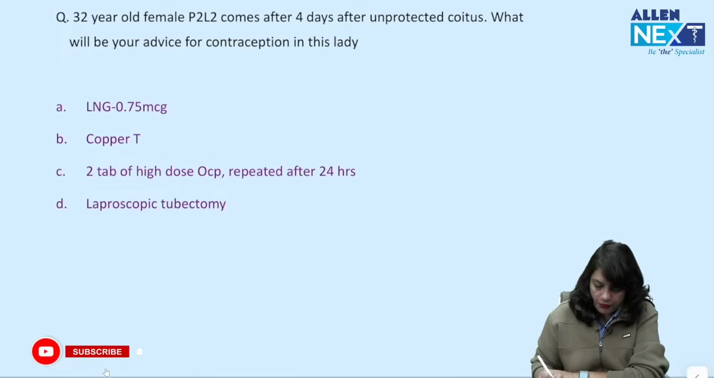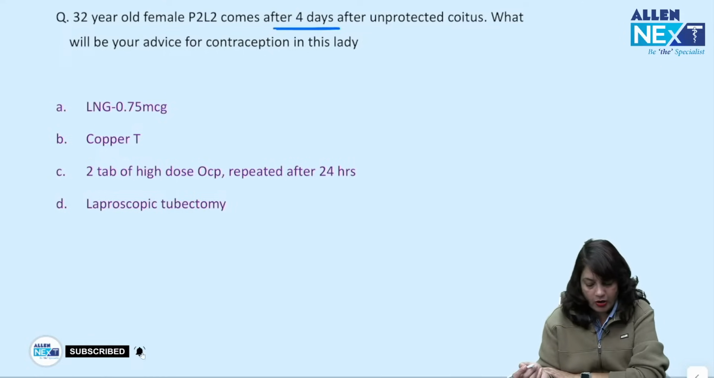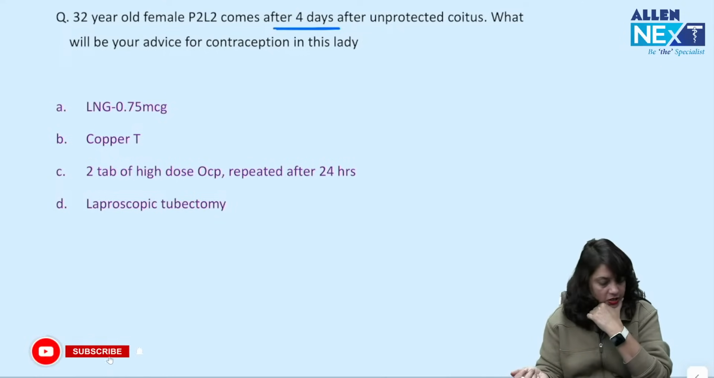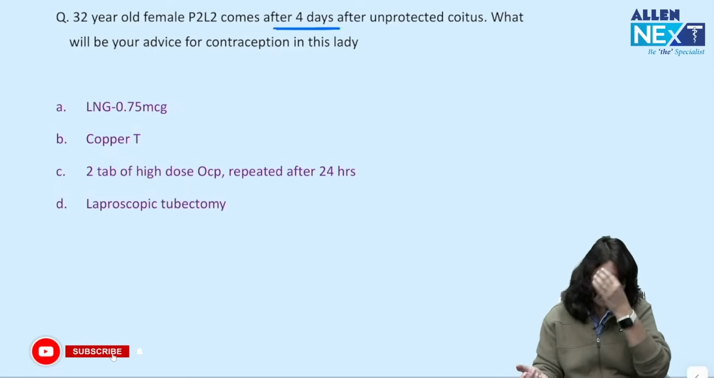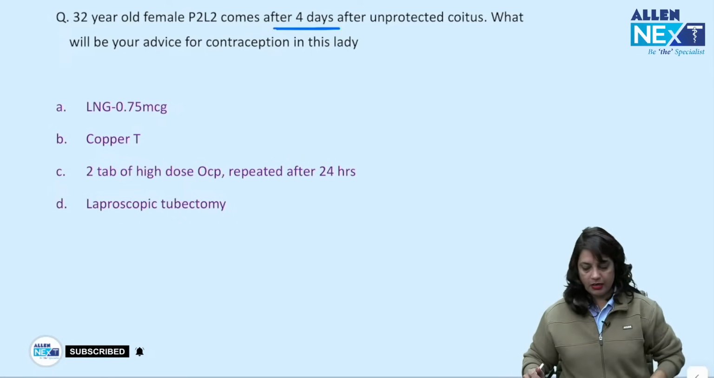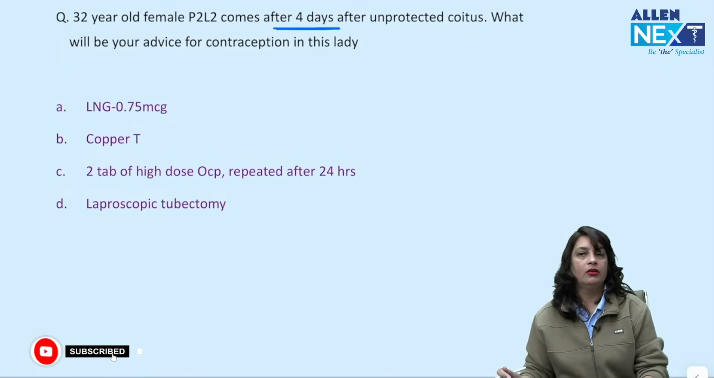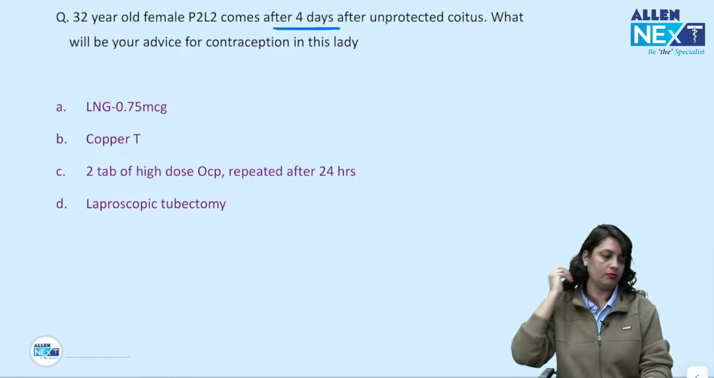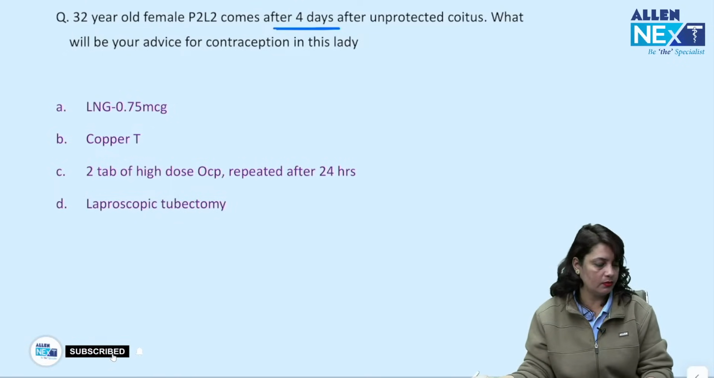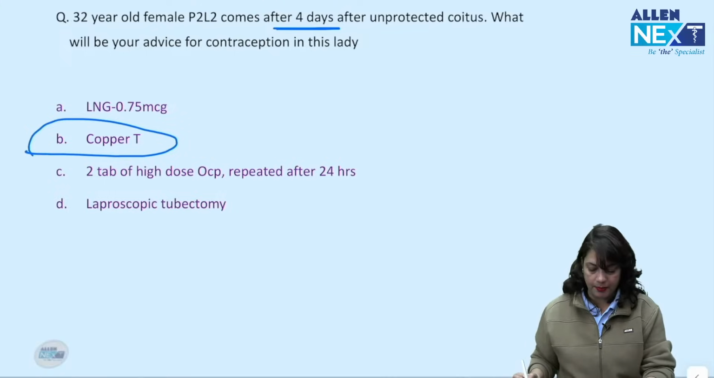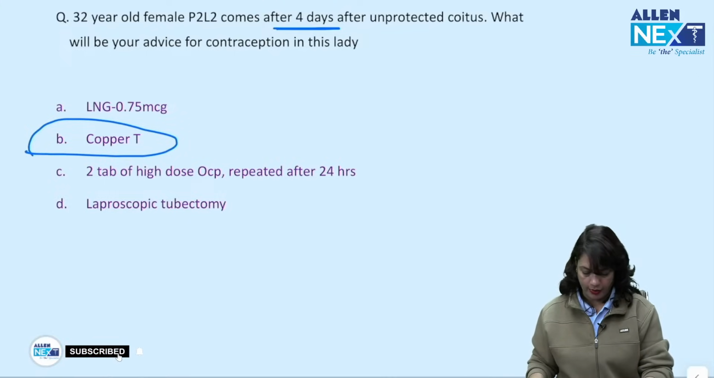Next, a 32-year-old female came 4 days after unprotected coitus asking for your contraceptive advice. What is your answer? क्या दोगे उसको? LNG pill, copper T, OCPs या laparoscopic tubectomy. She has come 4 days after unprotected coitus asking for contraceptive advice. What will you give? What are you going to mark in this question? Yes, all of you are correct. This is copper T because she has come 4 days after unprotected coitus.